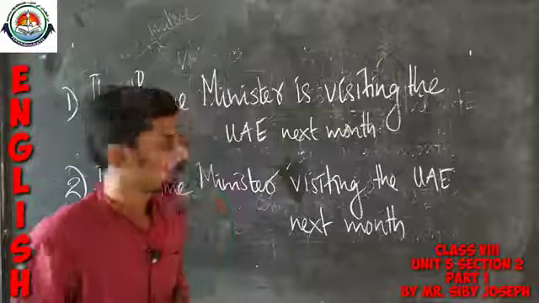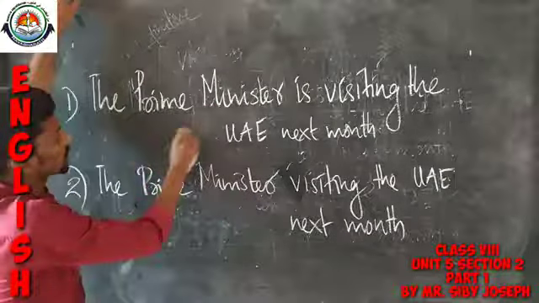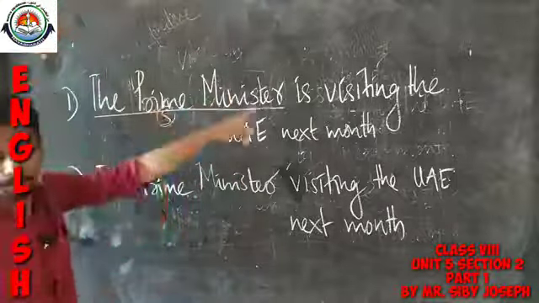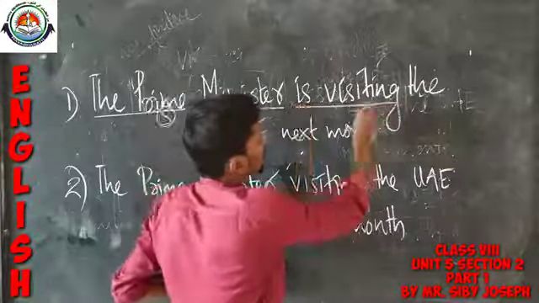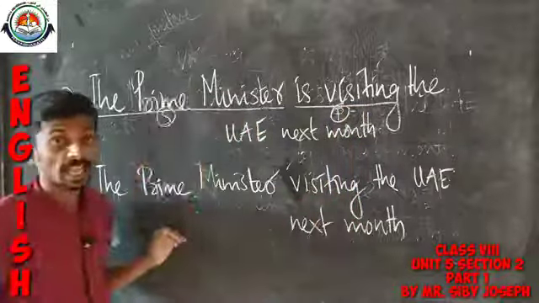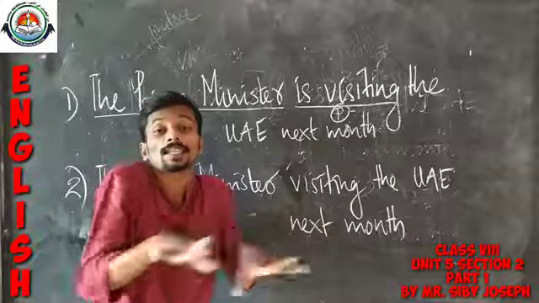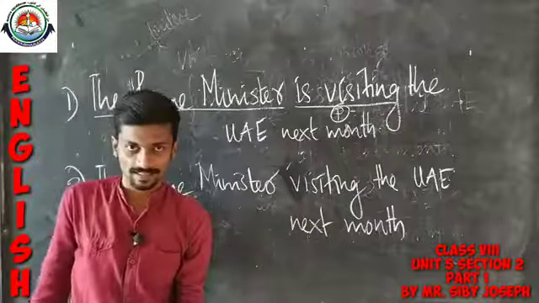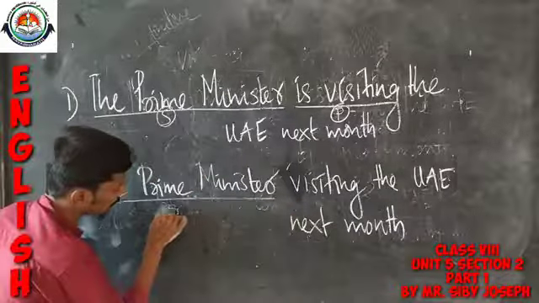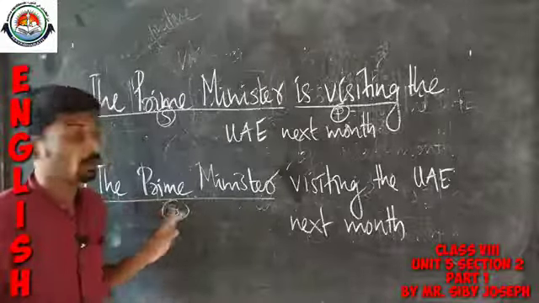Now let us analyze it. The Prime Minister is the subject part here. Then is visiting is the predicate part. So the first sentence has a subject part and a predicate part, so we can undoubtedly say that it is a complete sentence. When coming to the second example, the Prime Minister is the subject part. So it does have a subject part, no doubt. And what is actually missing here?